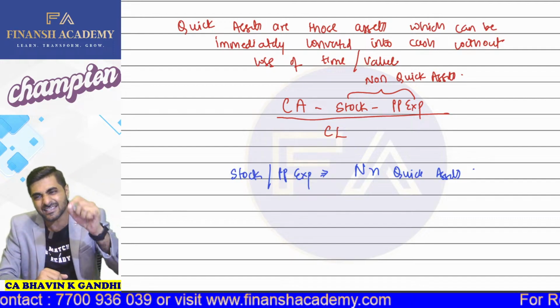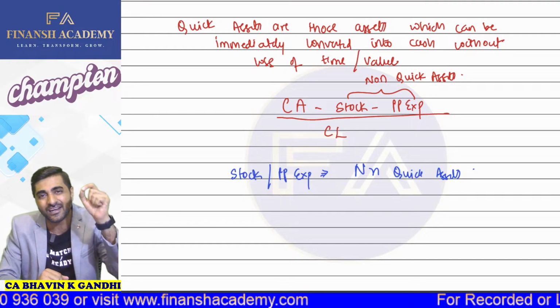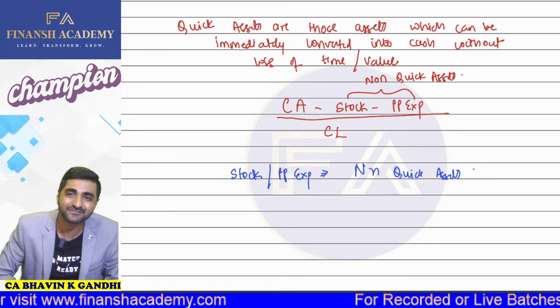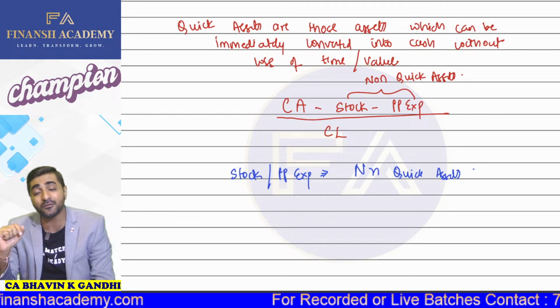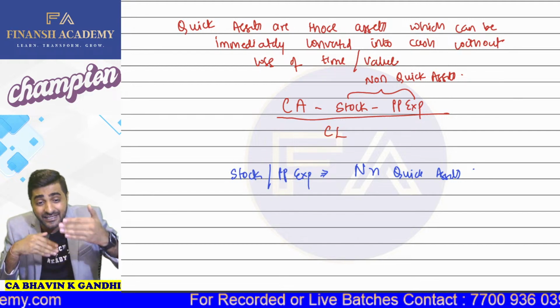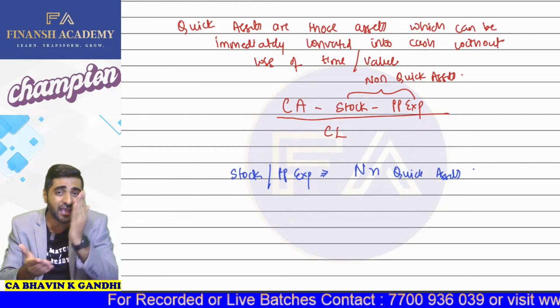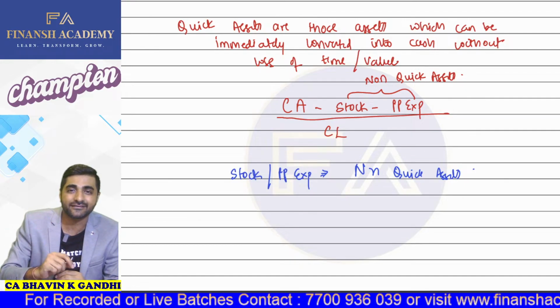So don't you think that there is some loss of value involved here? Come on, yes or no? Of course, yes, there is definitely loss of value. Why is there a loss of value? Because this stock can be liquidated and converted into cash, but it is only possible if you are going to give them some discount.